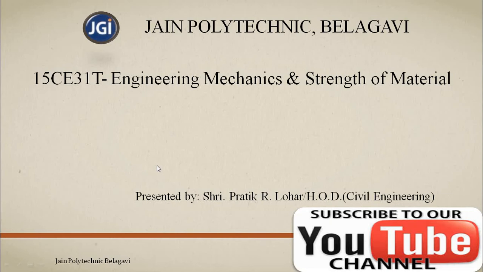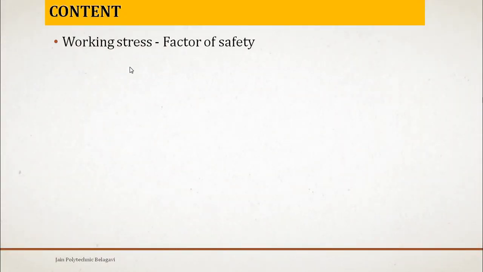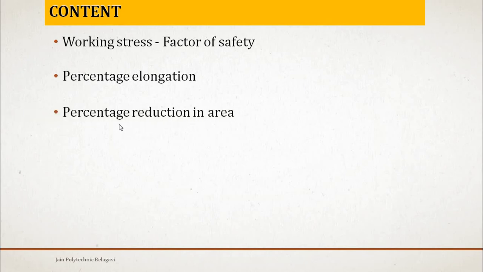Today we are going to continue with simple stresses and strains, lecture number 11, factor of safety and problems on percentage elongation and percentage reduction in area. So today we are going to understand exactly what working stress is and how it helps in calculating the factor of safety. Next, we are going to understand percentage elongation and how to calculate the percentage reduction in area. It means cross sectional area, when a bar is subjected to tensile or compression loads.